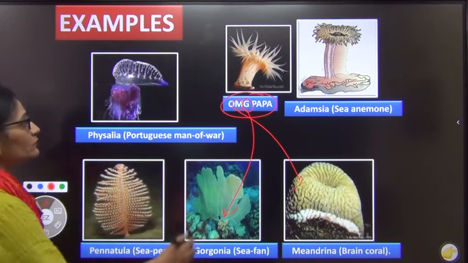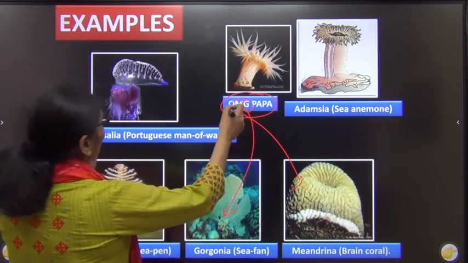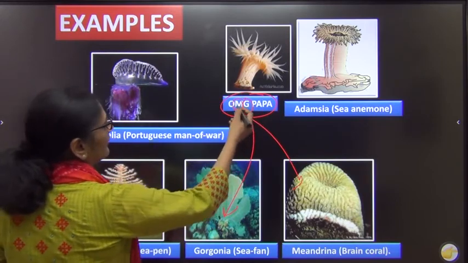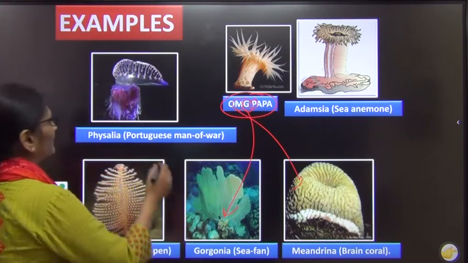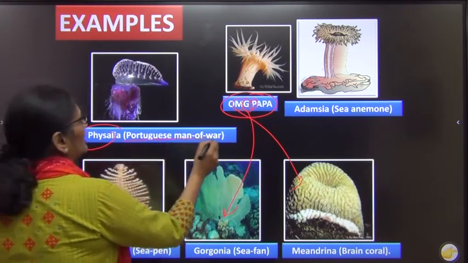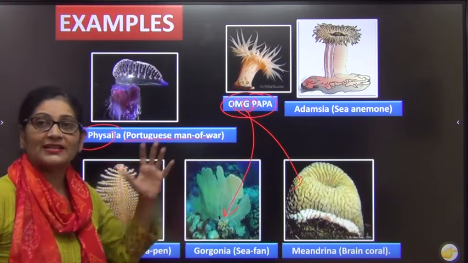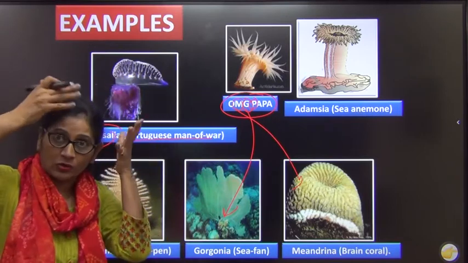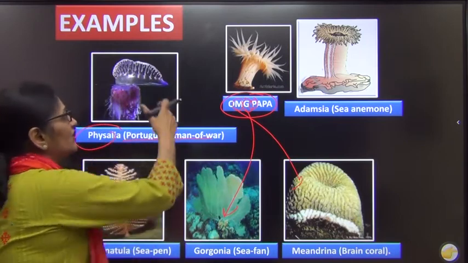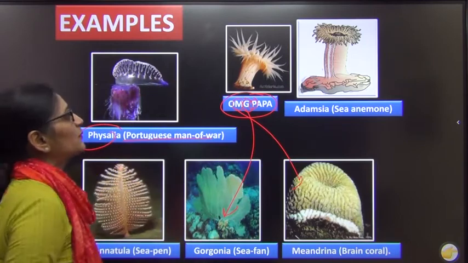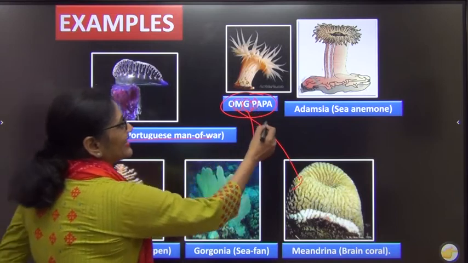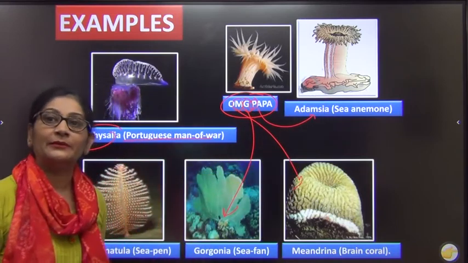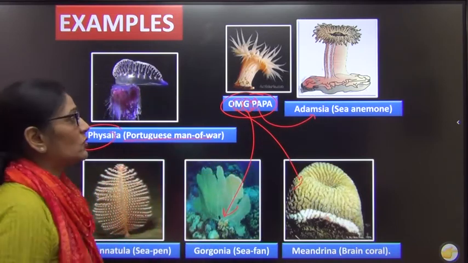Then come on to Papa, P is Physalia. This is called Portuguese man of war. Looking at it, it seems like the Portuguese when they went to war would put on some sort of helmet, so it reminds us of them. A is Adamsia, also called sea anemone.